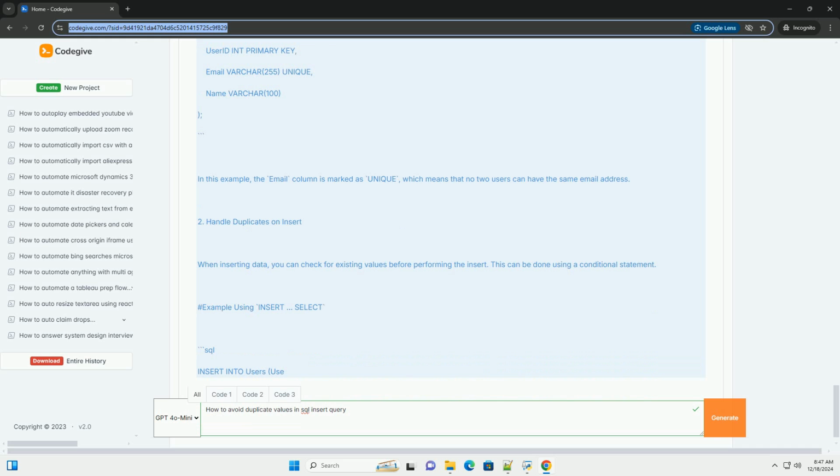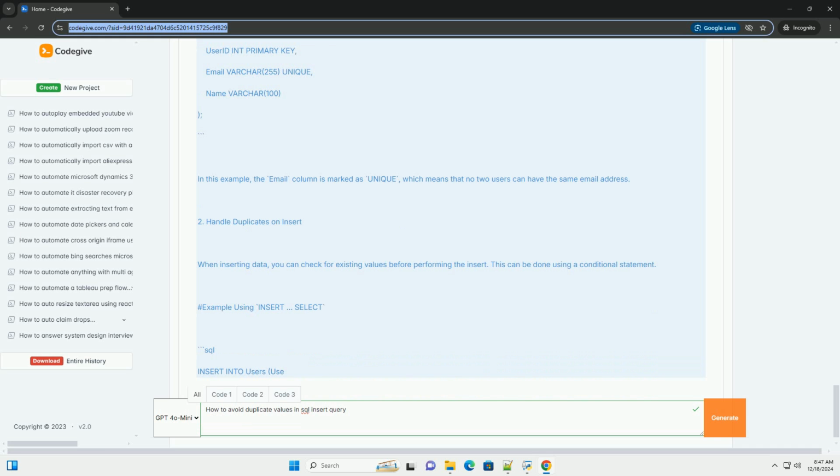Inserting data. SQL. First insert, this will succeed. Insert into users (ID, email, username) values (1, 'user@example.com', 'user1'). Second insert, this will succeed.